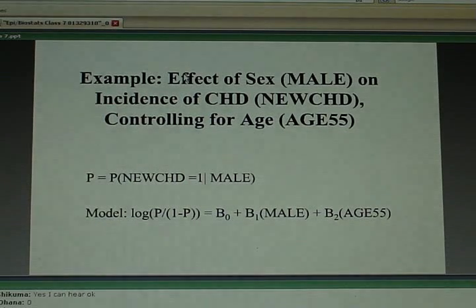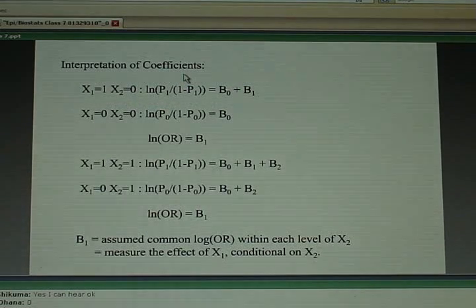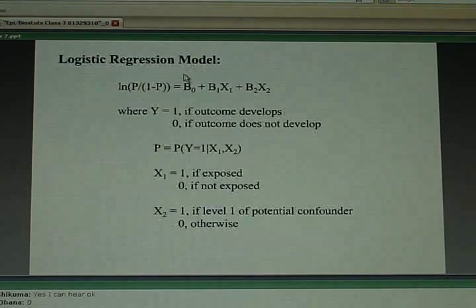Age 55 is 1 if you're above 55, 0 if you're below 55. What is this model doing in terms of controlling for age? If I go back to the slide before that, here's a model. It says your log odds of getting disease depends on your value for x1 and depends on your value for x2. Think of x1 as being male, 1 if you're a man, 0 if you're a woman. x2 is age, 1 if you're above 55, 0 if you're below 55. What does this model imply about the meaning for B1 and the meaning for B2 and the meaning for B0?